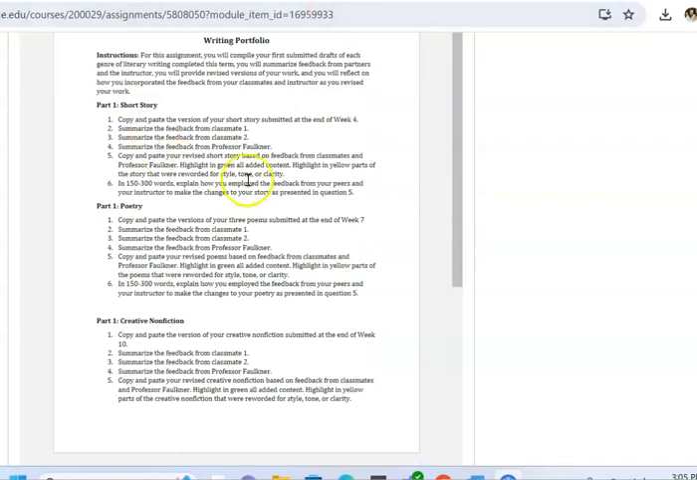You'll notice that the writing portfolio document is divided into 3 sections. One section for short story, one for poetry, and one for creative nonfiction. Each one looks pretty similar. So you will first and foremost copy and paste the original short story, poetry, and your creative nonfiction for number 1 of each section. Then in question 2 for each section, you will summarize the feedback from your first classmate, from your peer reviews, your feedback on your short story, poetry, and creative nonfiction assignments.